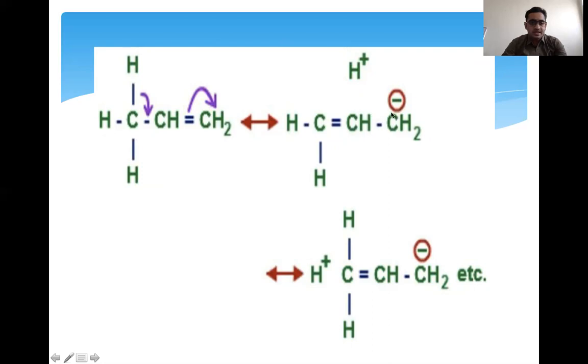Now this carbon can act as a nucleophile. This carbon is now negative, so it is an electron-rich system. Due to this hyperconjugation, the stability of the compound also increases, and here the compound can easily act as a nucleophile.